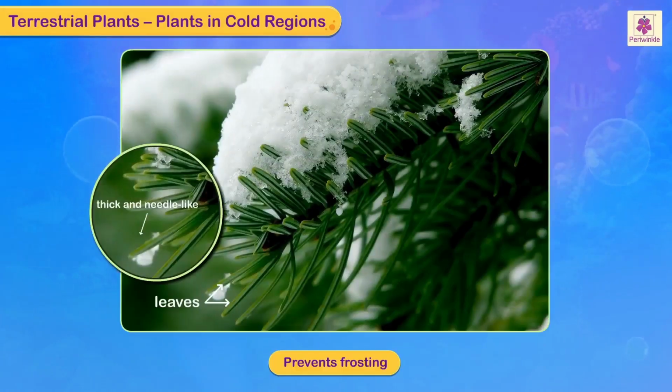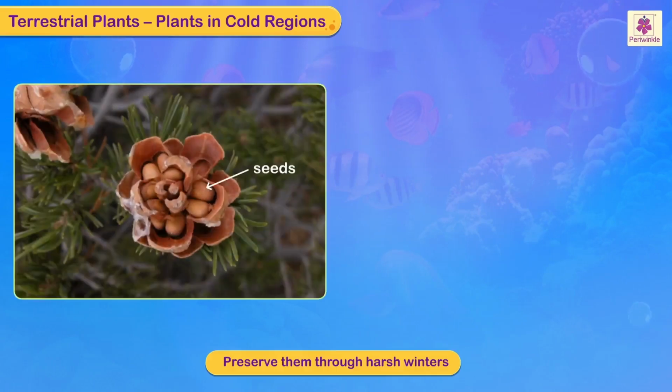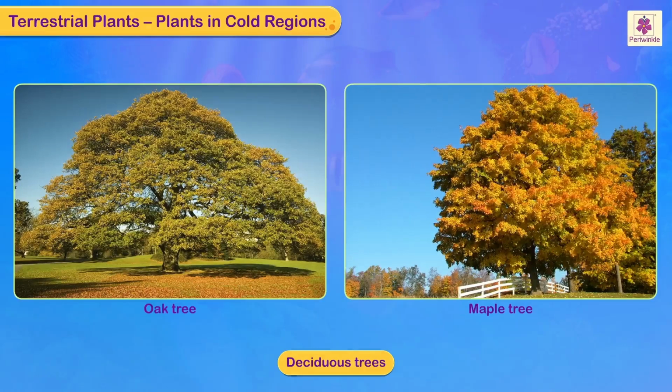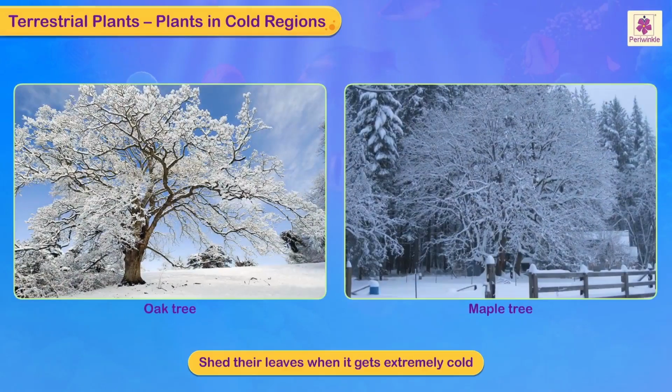The leaves are thick and needle-like that prevents frosting. They have seeds in hard cone that preserve them through harsh winters. Trees like oak, maple are deciduous type as they shed their leaves when it gets extremely cold.